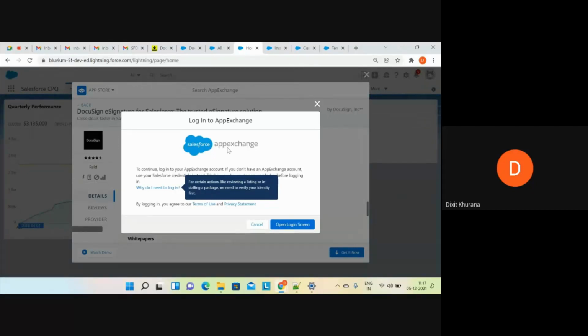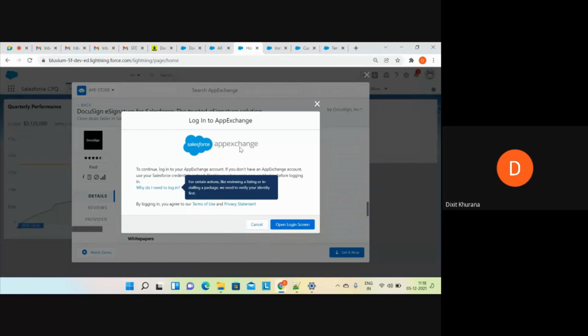One thing to note here is you always have to make sure that you install this DocuSign for all users. You will be getting three options: you can install for admins, for some specific profiles, or for all users. So always make sure you check that you install for all users.